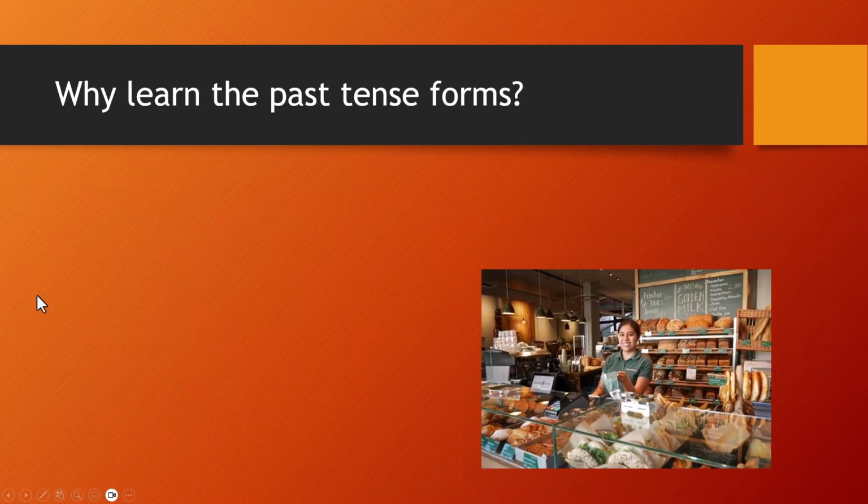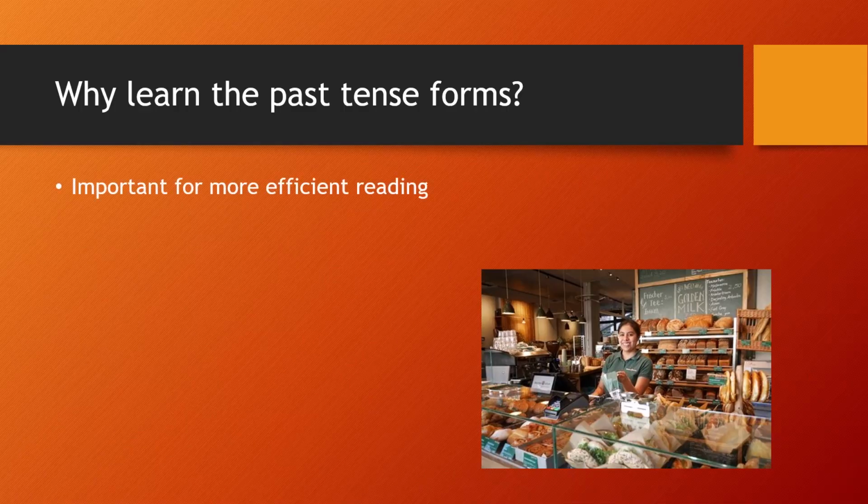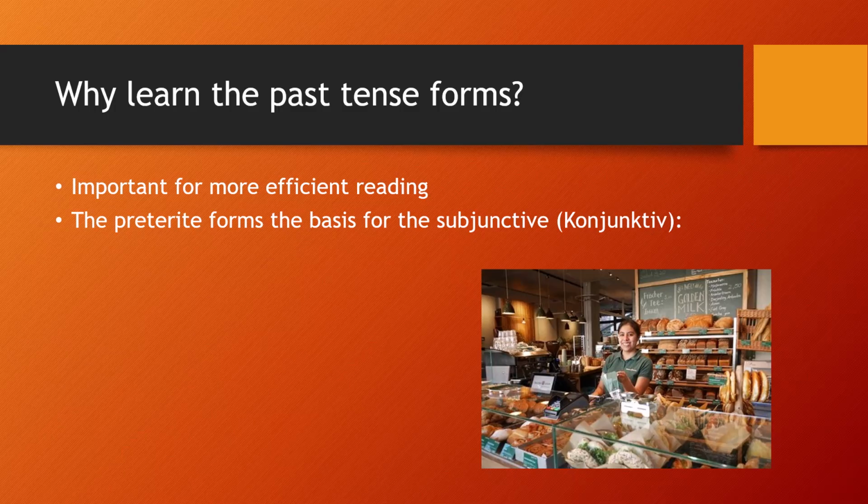Okay, why do we need to learn the past tense forms? Well, as you know, it's just a common form, but it's important for more efficient reading. And then it's also the basis for the subjunctive form, right? So if I had that, I would have done, right? So ich hatte means I had. Ich hätte means I would have, or something like that.